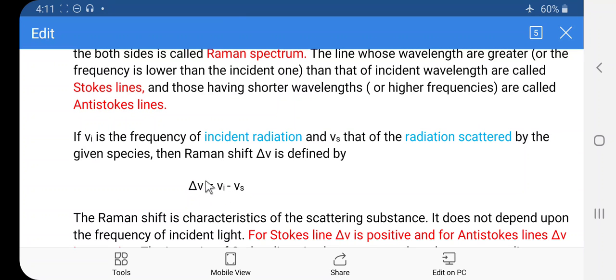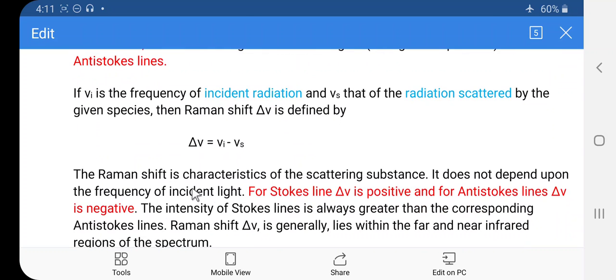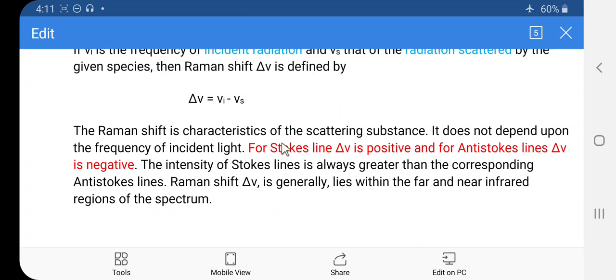This is the mathematical definition of the Raman shift, Δν = ν_i − ν_s, where ν_i is the frequency of the incident light and ν_s is the frequency of the scattered light. The Raman shift is characteristic of the scattering substance, and it does not depend upon the frequency of the incident light. For the Stokes line, the Raman shift Δν is positive, and for the anti-Stokes line, Δν is negative.